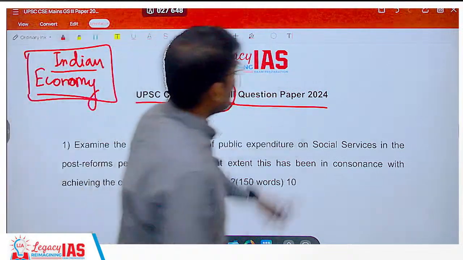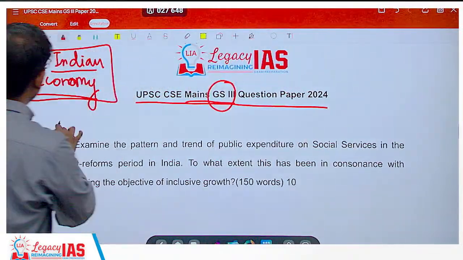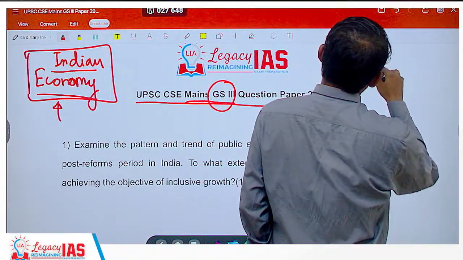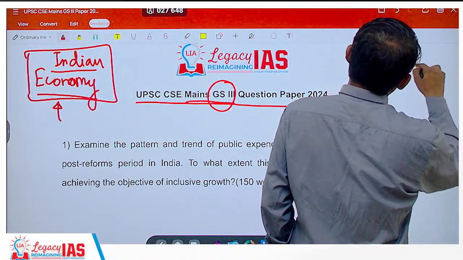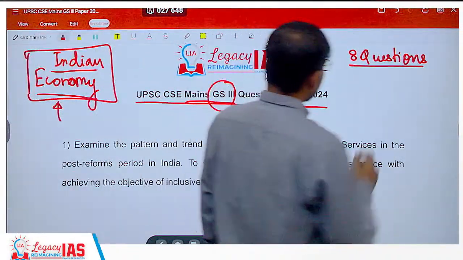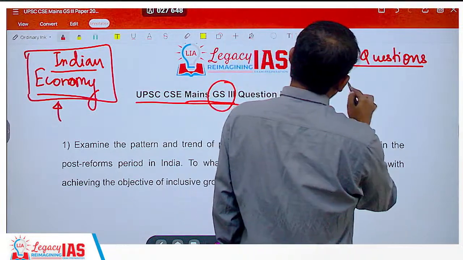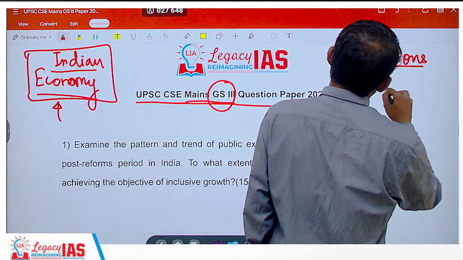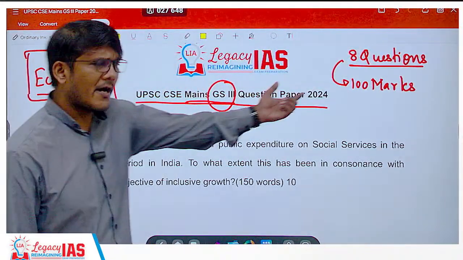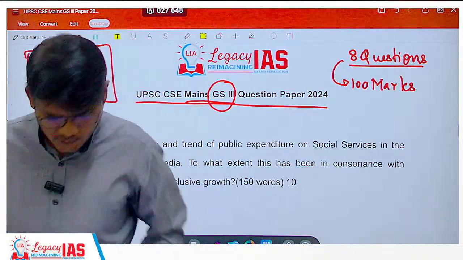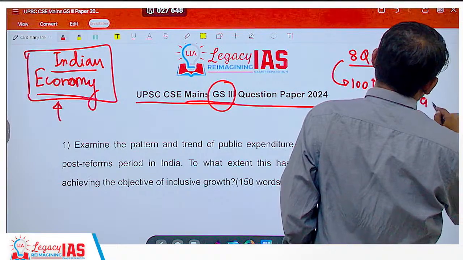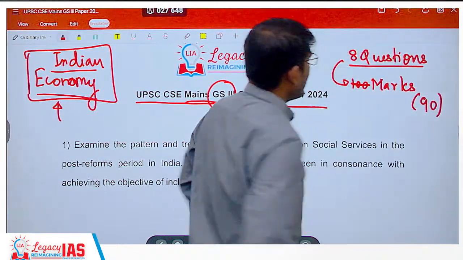But before that, let me tell you how much weightage was given to Indian economy. Indian economy consisted of 8 questions out of a total of 20 questions. This amounted to approximately 100 marks, or I should say 90 marks to be exact, very close to 100.